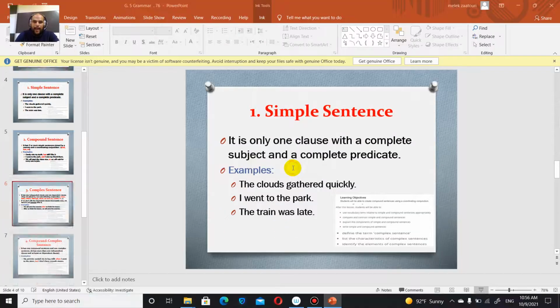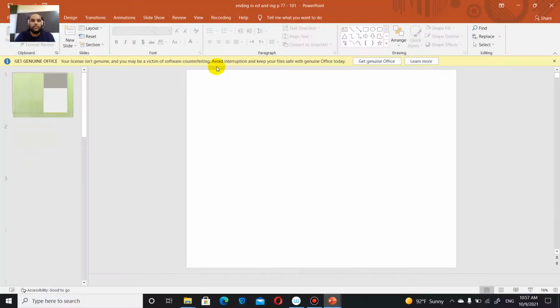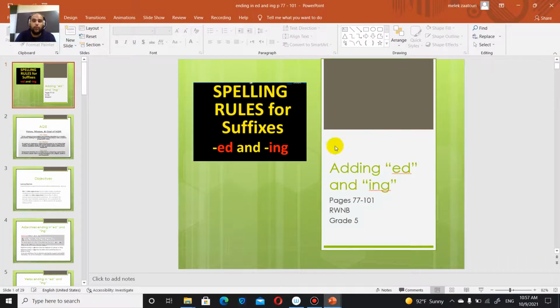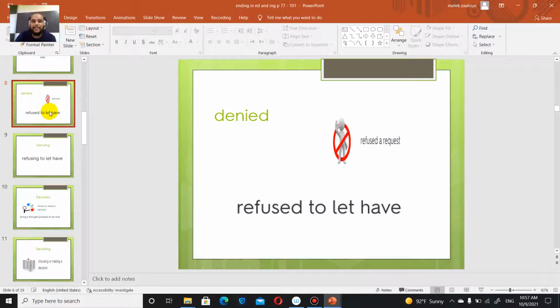Let's go back. I want to remind you, I have sent all those PowerPoints on Classera. What you have to revise in spelling, and of course I cannot help you with this, you have to revise it by yourselves. Okay? So, pages 77 and 101 words, and then words in ed and ing.